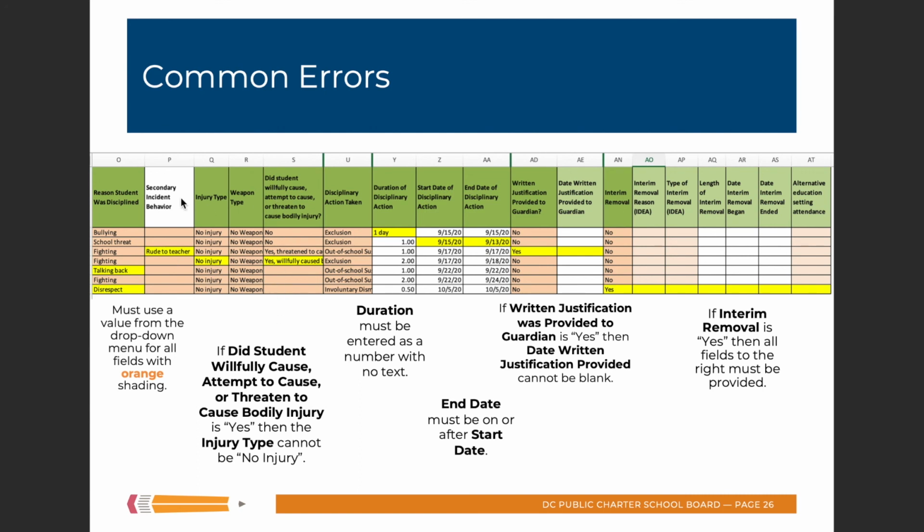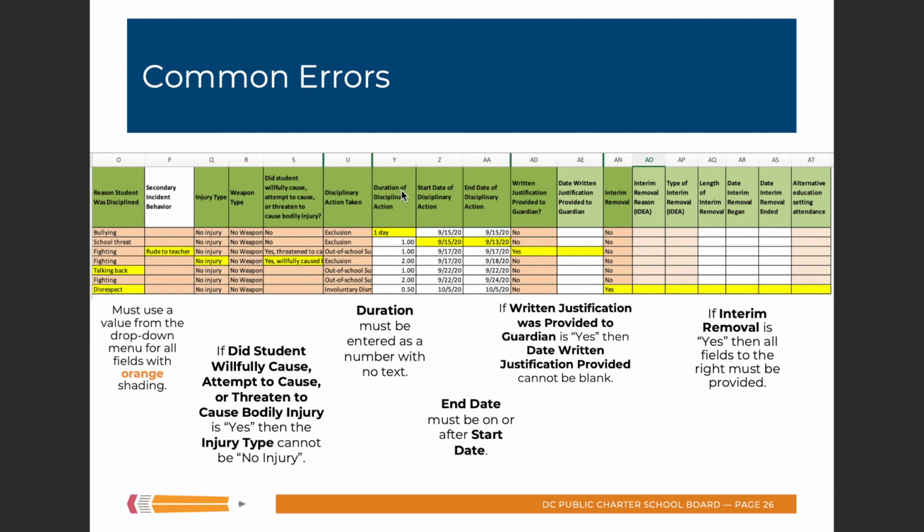Another common error we see is that someone will say, yes, the student willfully caused bodily injury, but then under injury type will say no injury. So if the student caused bodily injury, there must be some sort of injury. So you need to state the severity. Was it a minor or severe injury? This can cause your rows to be rejected.